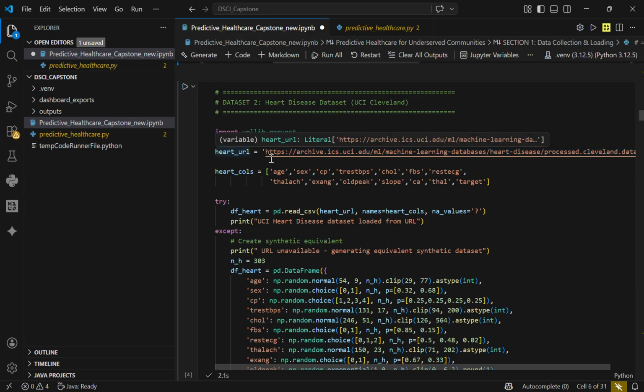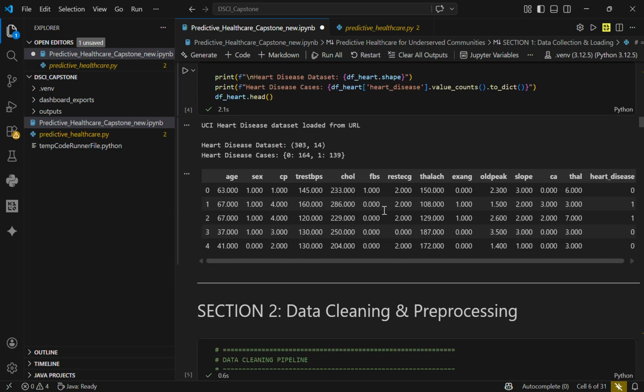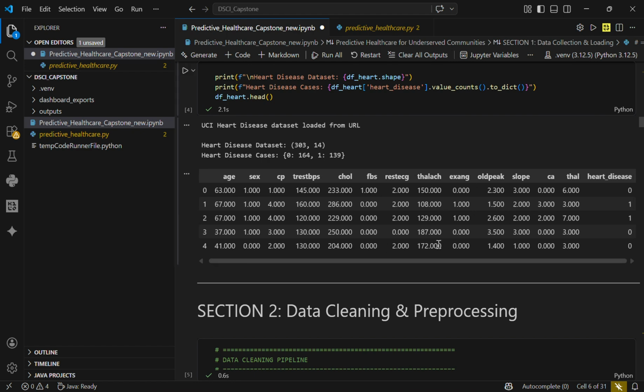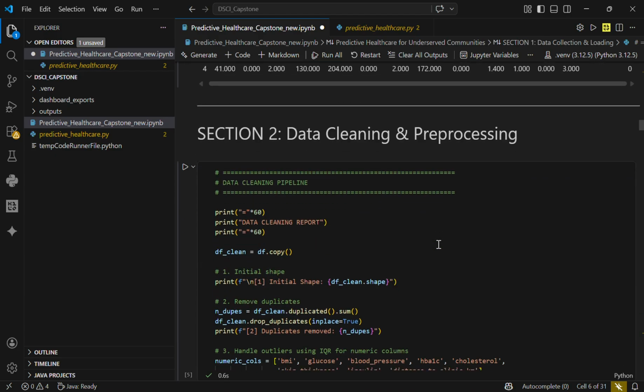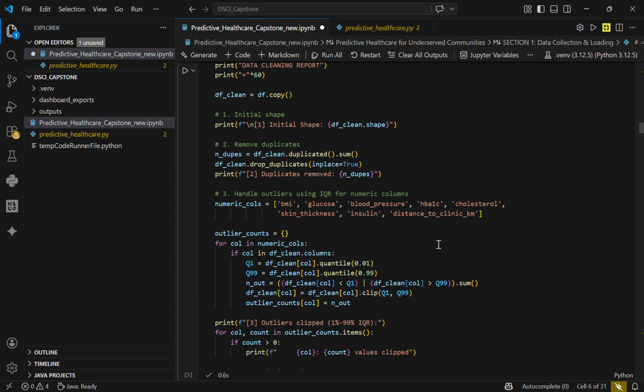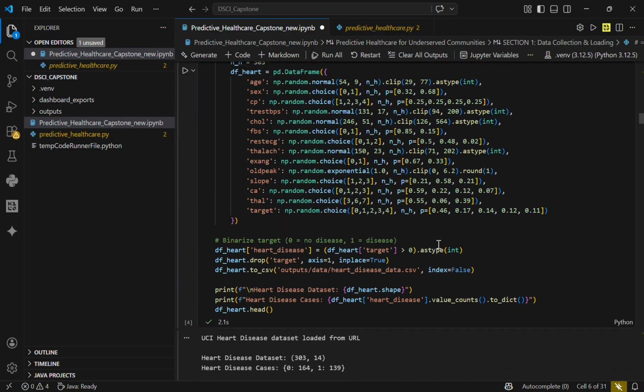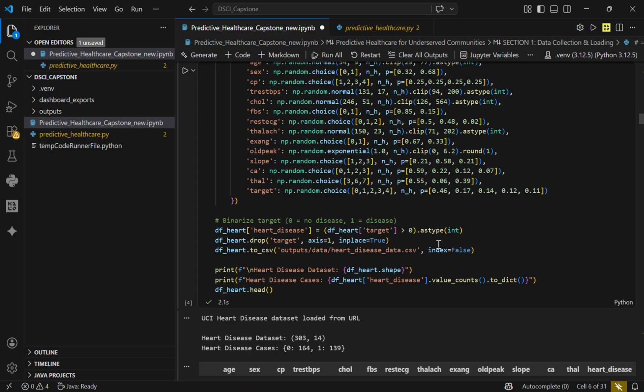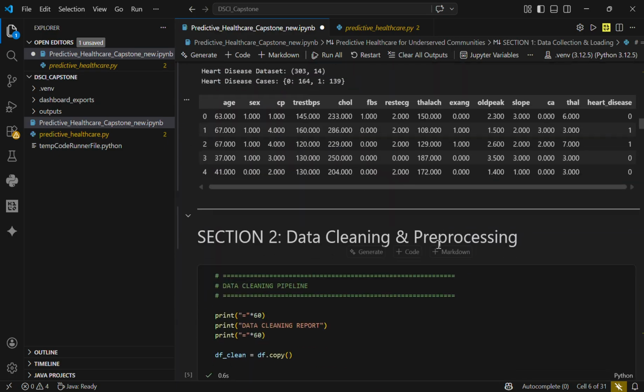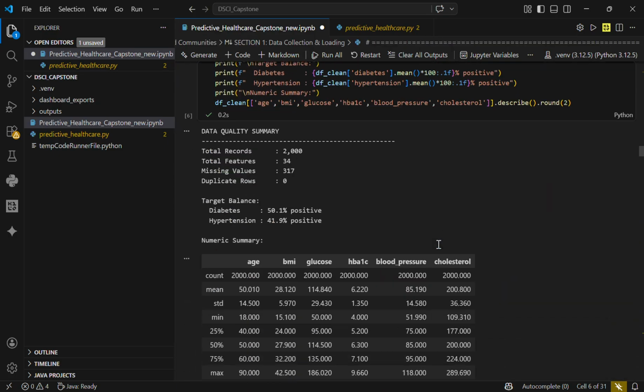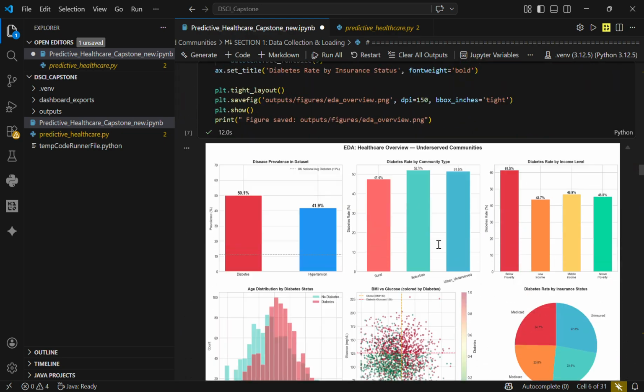Here we did web scraping, and from that we collected this data set, and it had other segments as well. From all these data sets, one of the most striking findings from our EDA was that patients below the poverty line had a diabetes rate of 42% compared to just 19% for those above it. That is a 23 percentage point gap caused purely by income. And uninsured patients had a 47% diabetes rate. So it was all done by our EDA.